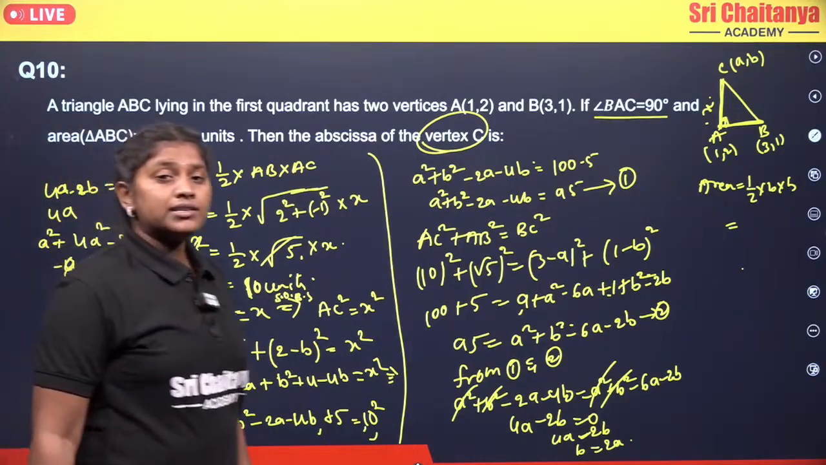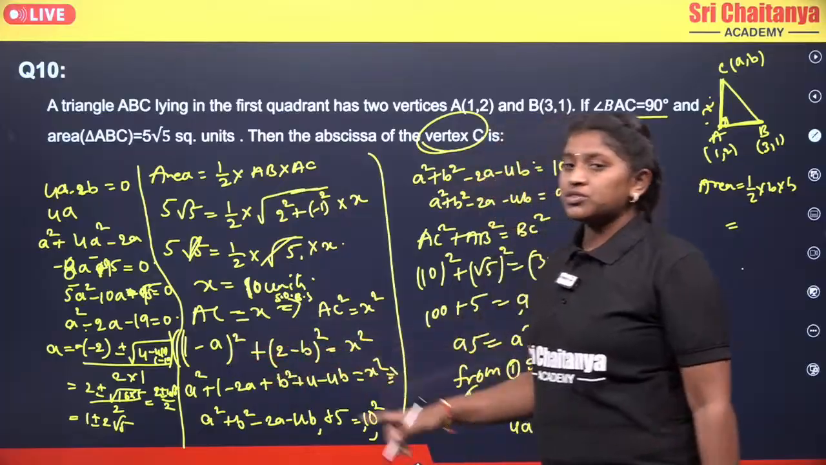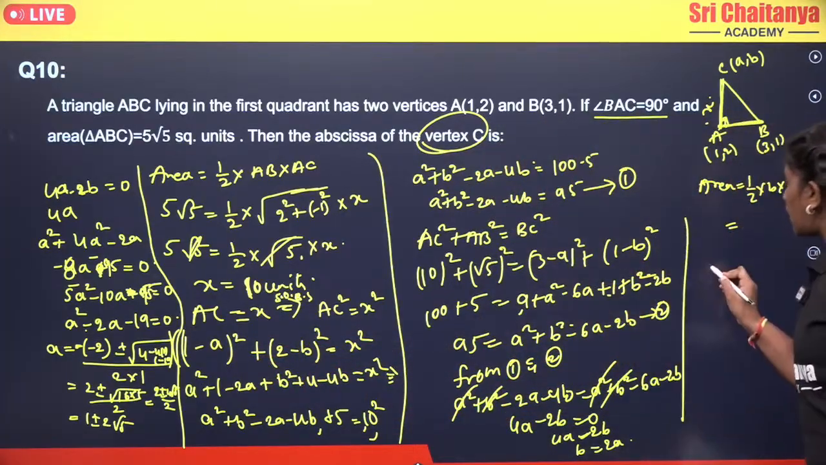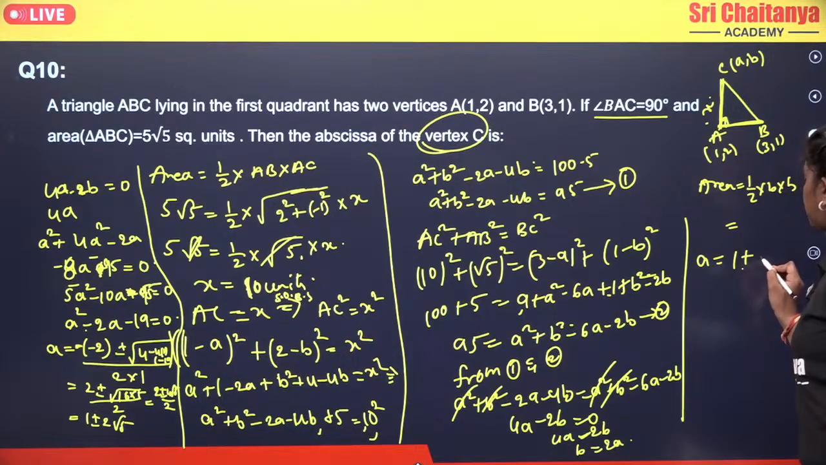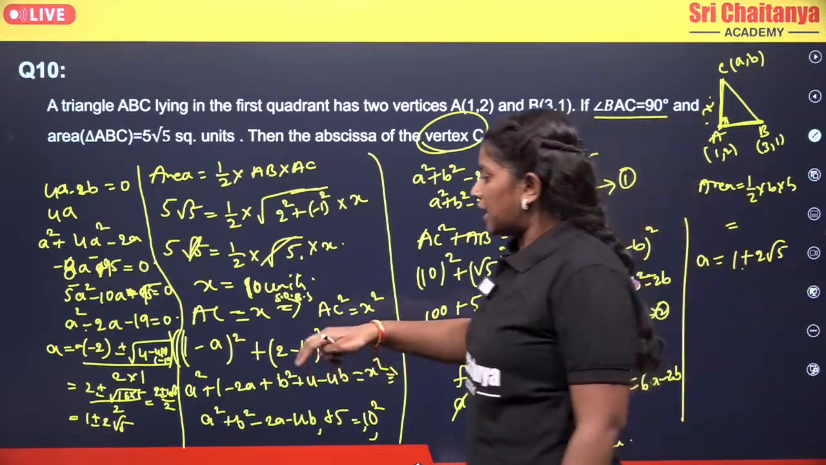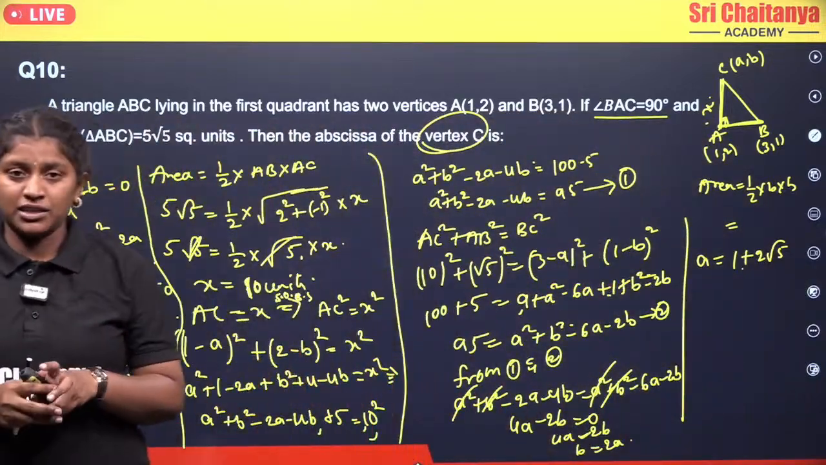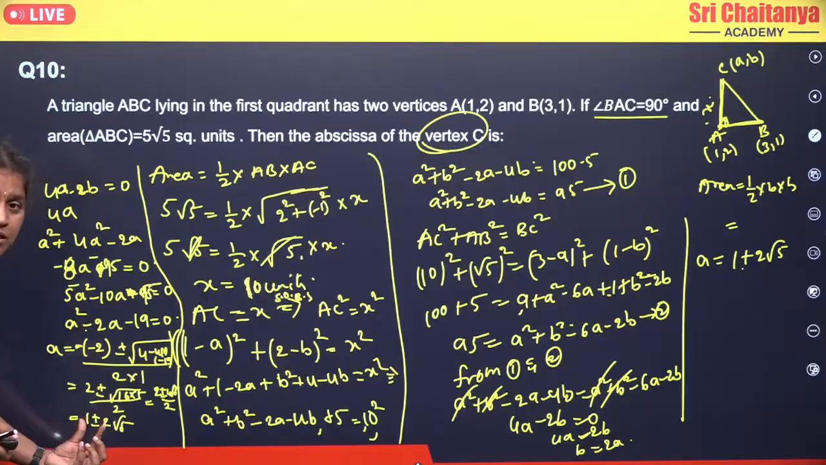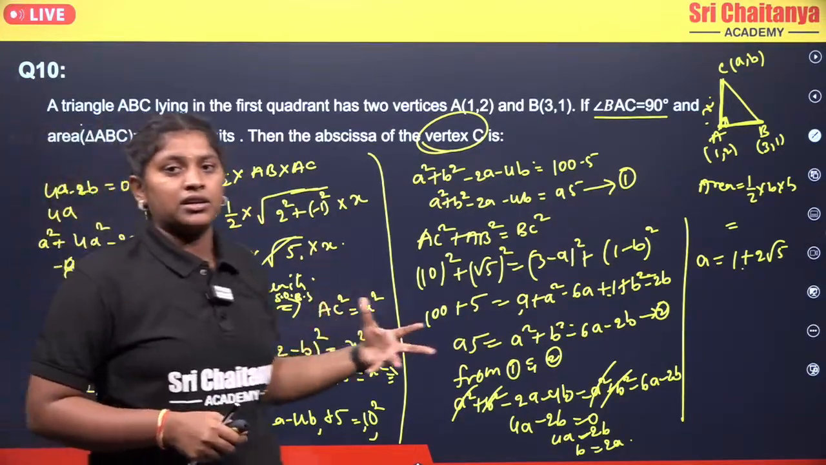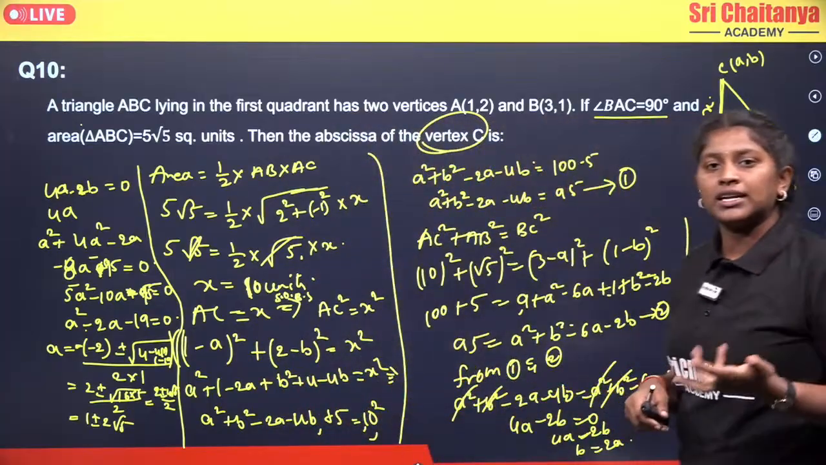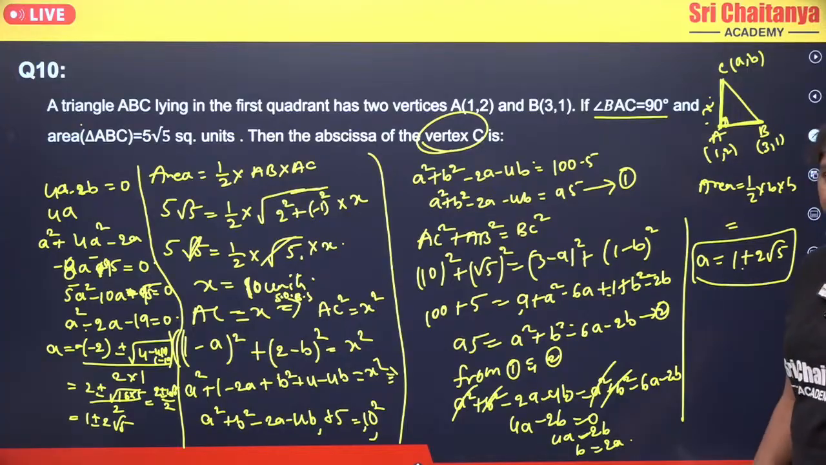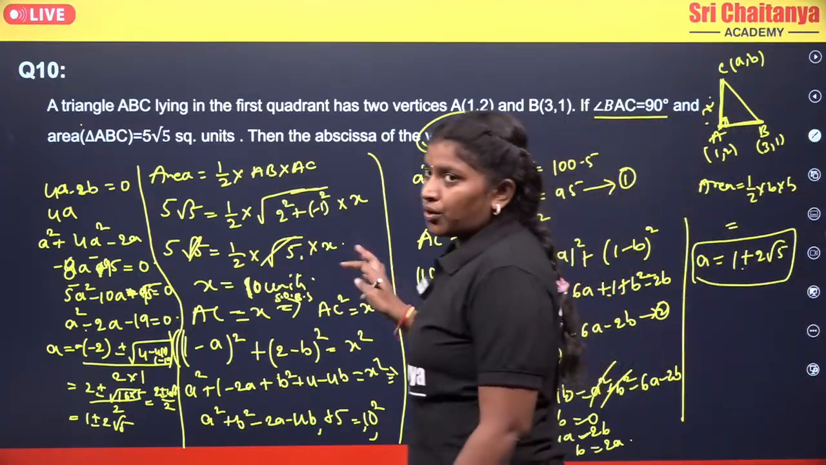Okay. Now it is in quadrant 1. So quadrant 1 means both x and y axis values will be positive. That becomes, now the a value will become 1 plus 2 root 5. Okay. Why am I not taking 1 minus 2 root 5? If you observe clearly, if you take the minus, you will get one of the abscissas as a negative value. But here they are saying that the triangle lies in quadrant 1. So quadrant 1 means we will have the x coordinate as positive. That's the reason we will consider our a value as 1 plus 2 root 5. Okay. So this is how we are going to solve.